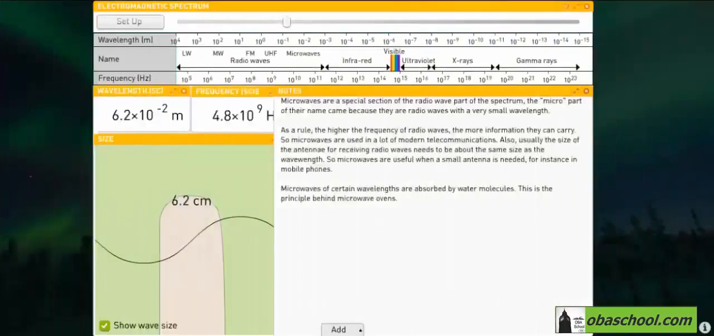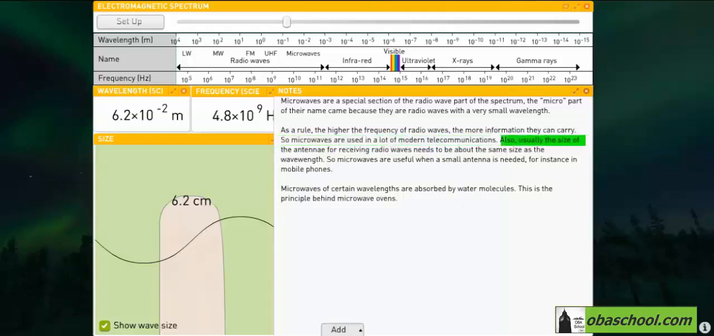Microwaves are a special section of the radio wave part of the spectrum. Micro means that they are very small, and they are of the smallest wavelength of radio waves, as we know. When the frequency of radio waves is higher, it tends to carry more information, and that's why microwaves are used in a lot of modern telecommunications with huge amounts of information.